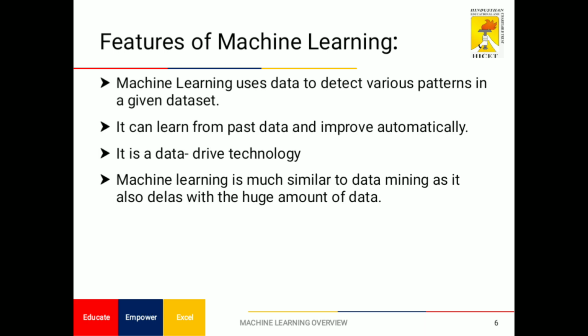After that, features of machine learning. What features are available in machine learning? Machine learning uses data to detect various patterns in a given data set. Suppose we give a data set, we display what patterns are available, including the hidden patterns. It can learn from past data and improve automatically. In this model we analyze and automatically improve. It is also a data-driven technology. Machine learning is much similar to data mining, as it also deals with a huge amount of data. We analyze it and give good predictions.